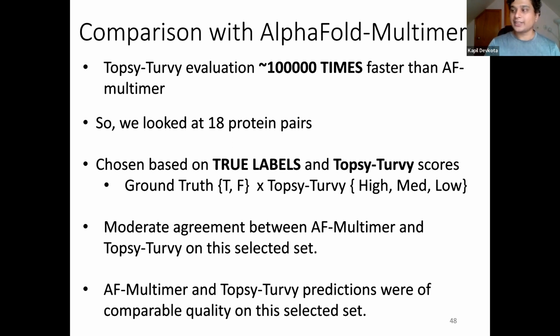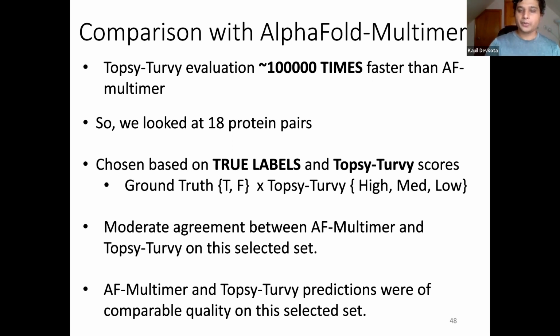This gives us 6 combinations, and for each combination we randomly selected 3 candidate pairs. We chose these settings because we also wanted to look at cases where Topsy-Turvy was wrong, and we wanted to know if AlphaFold multimer would correct that wrong output from Topsy-Turvy.